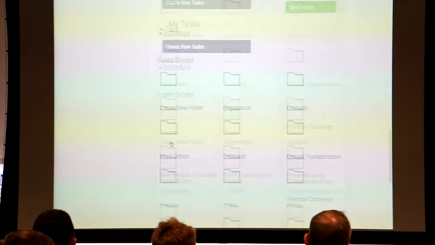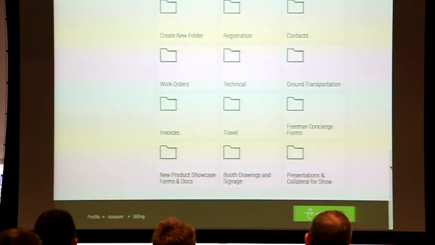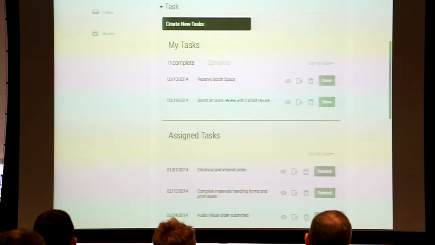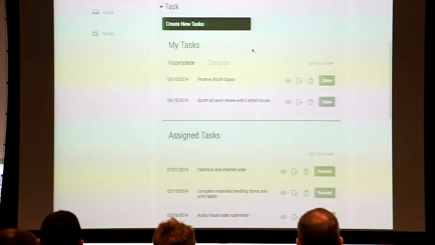Tasks. Very simple. This is a task list. We have the ability to create these from scratch as well at any point, create a new task, or I can upload some things in here using a CSV, Excel file, whatever. I can put these all in.